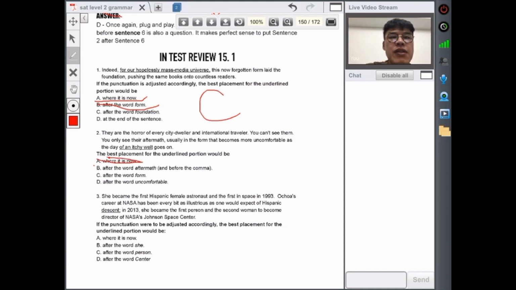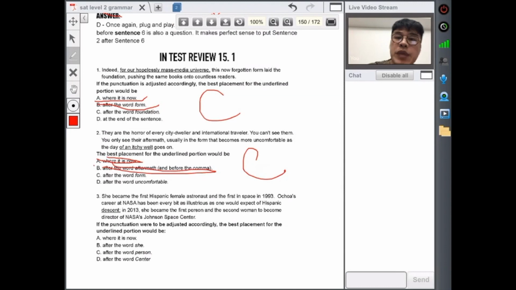The aftermath, all right, so you can see the aftermath of an itchy welt. Sounds weird, all right. C, you can't see them, you only see the aftermath, usually in the form of an itchy welt. Sounds okay. C will be our answer.